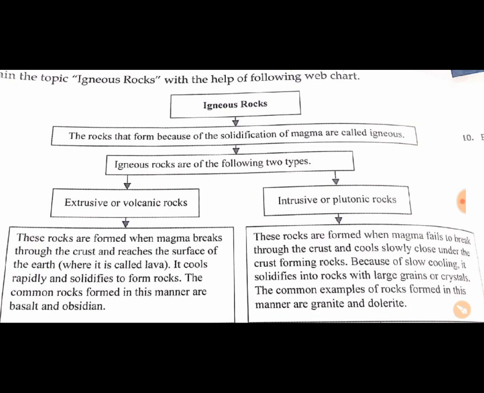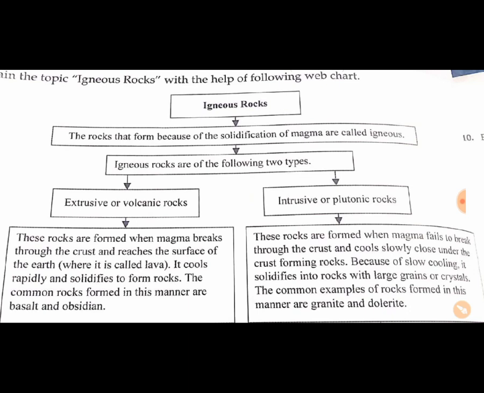Igneous rocks. With the help of flowchart, you can learn this. The rocks that form because of solidification of magma are called igneous, and igneous rocks are of the following types: extrusive or volcanic rocks, or intrusive or the plutonic rocks, and they have different features.